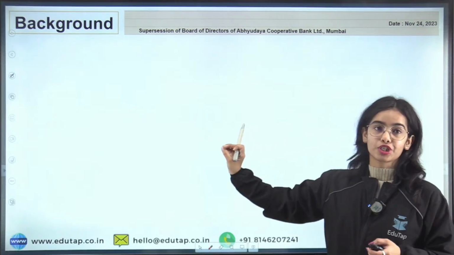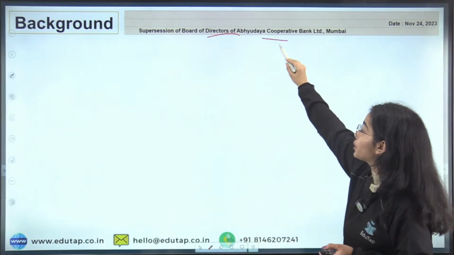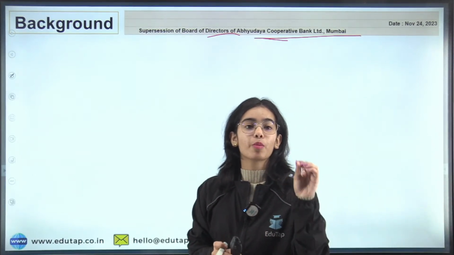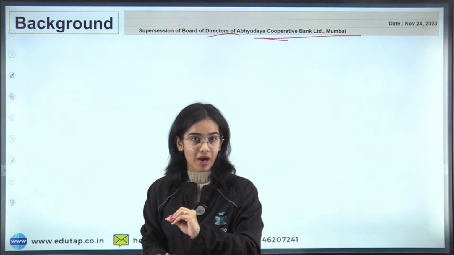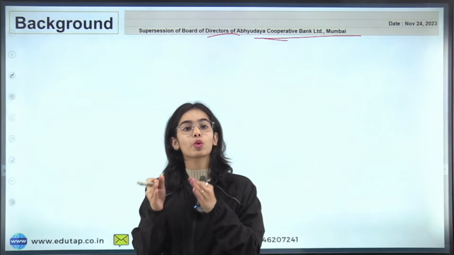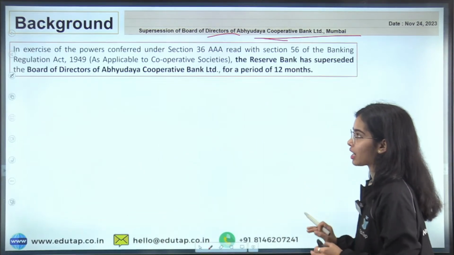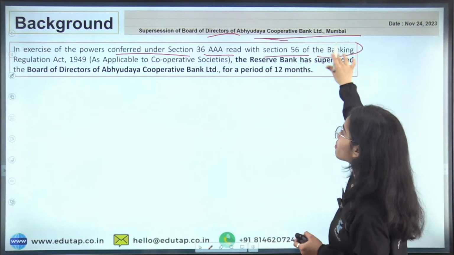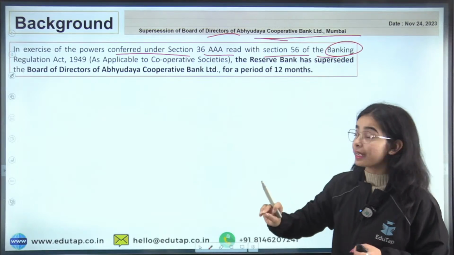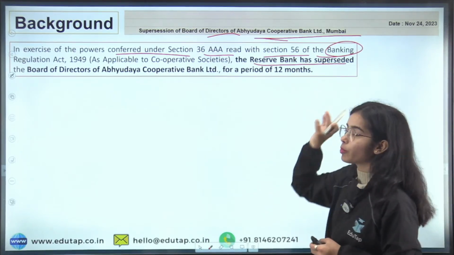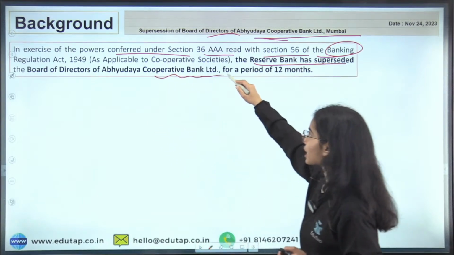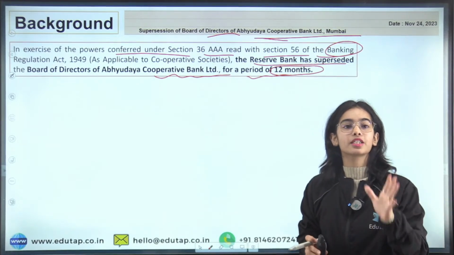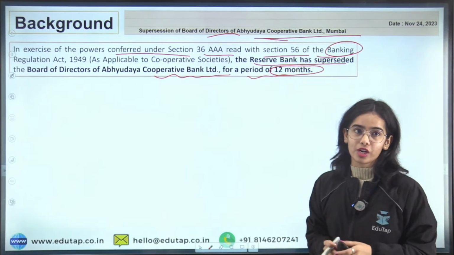There was the supersession of the Board of Directors of Abhyuday Cooperative Bank Limited. The Reserve Bank of India had to supersede the Board of Directors of Abhyuday Cooperative Bank. That means the RBI took over the Board of Directors of the bank. In exercise of the powers conferred under Section 36AA read with Section 56 of the Banking Regulation Act of 1949, the Reserve Bank has superseded the Board of Directors of Abhyuday Cooperative Bank Limited for a period of 12 months.